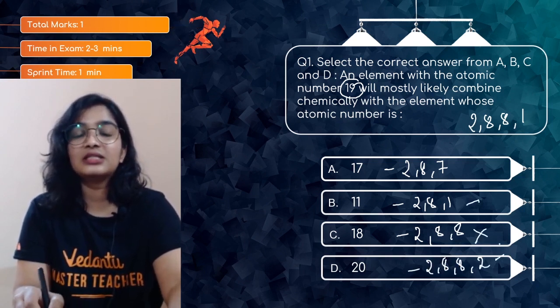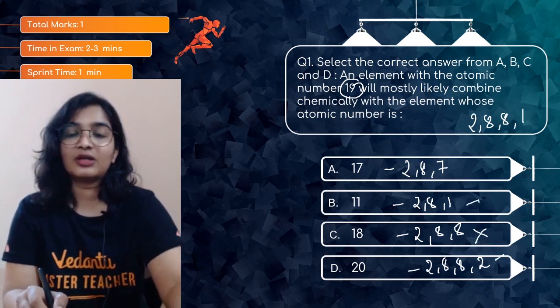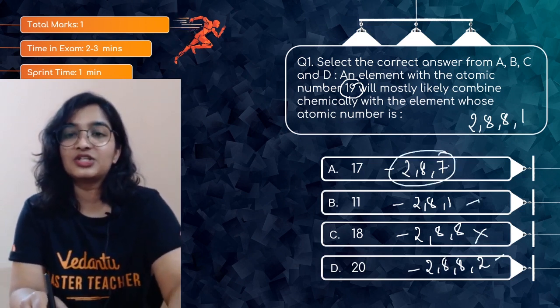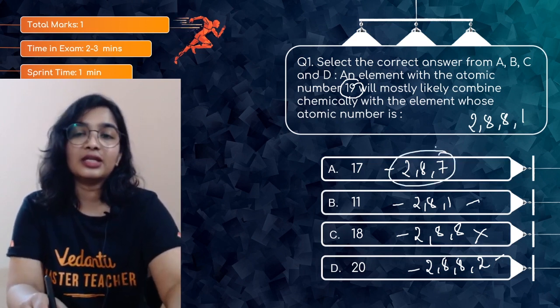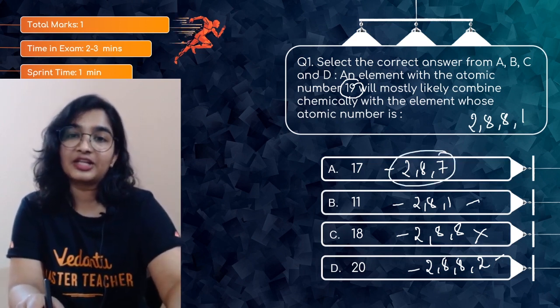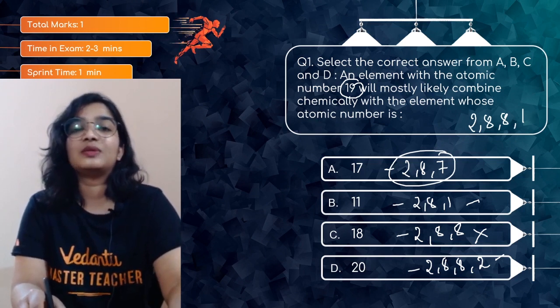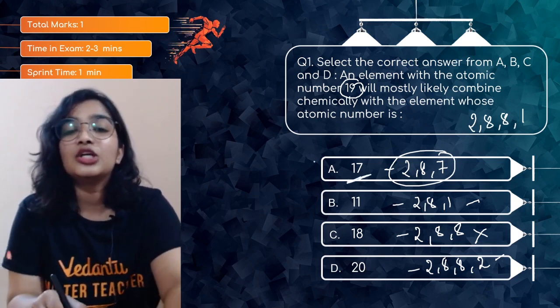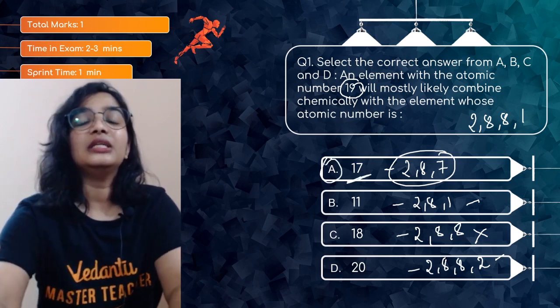These two are metals which also want to lose electrons, not gain them. Here you have a non-metal with 7 electrons in its valence shell. So obviously there will be a reaction between an element with atomic number 19 and an element with atomic number 17. So option A will be the correct answer.